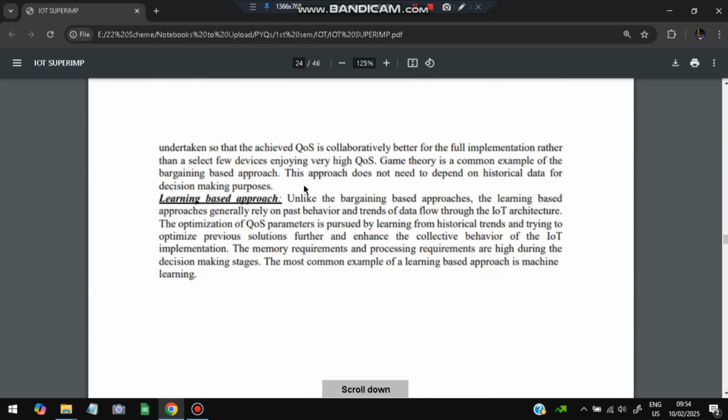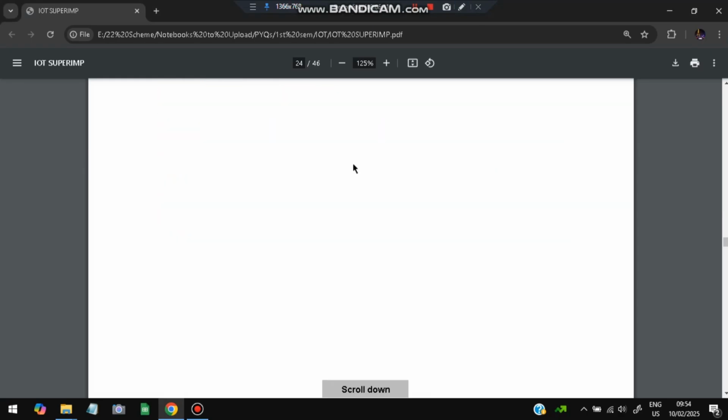The last one is the learning based approach. Learning means we deploy to many different random servers, and we see which one gives us the best result in the least amount of time. That one we choose. That is the learning based approach. Based on the feedback, we choose where to put the data.